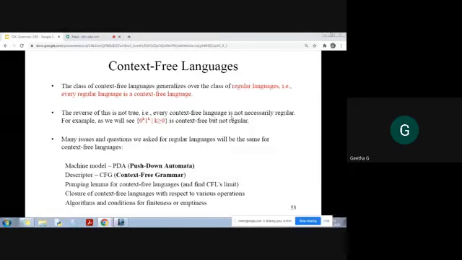Every context-free language is not regular. So the outer bound is context-free, and inside it you have regular languages. That you remember. The machine model for context-free languages is the pushdown automaton, and the grammar for context-free languages is context-free grammar.